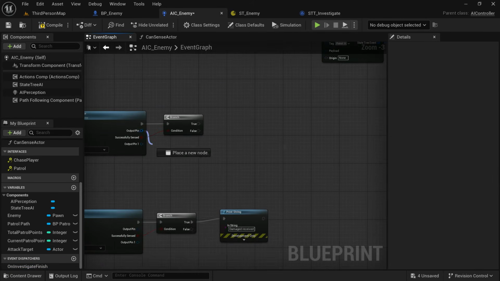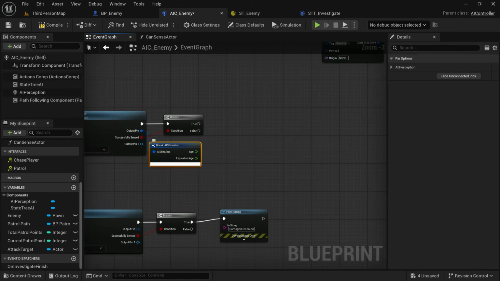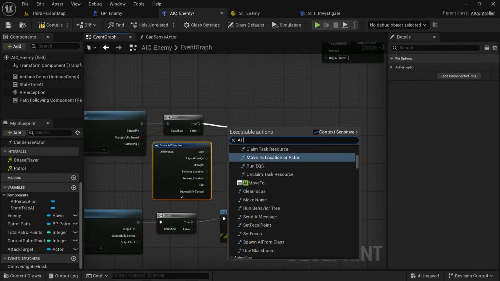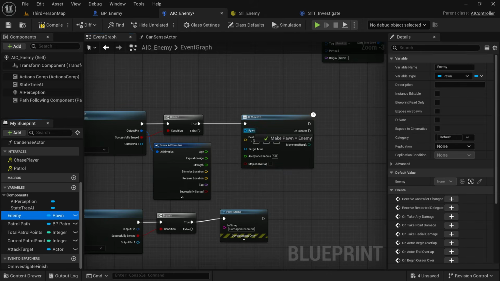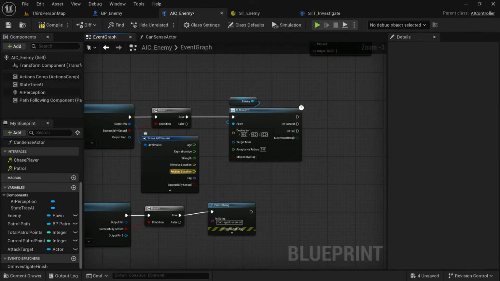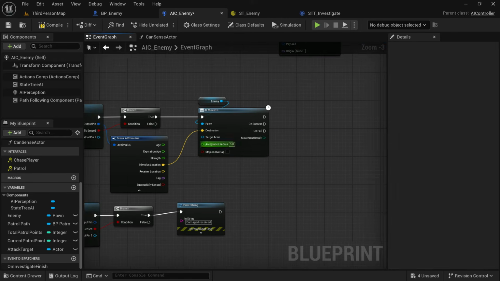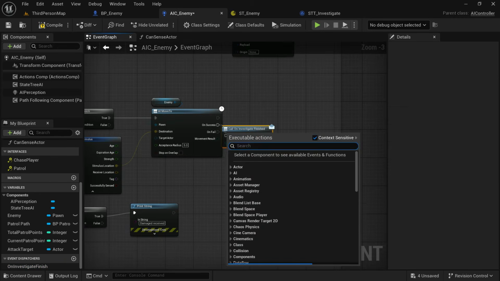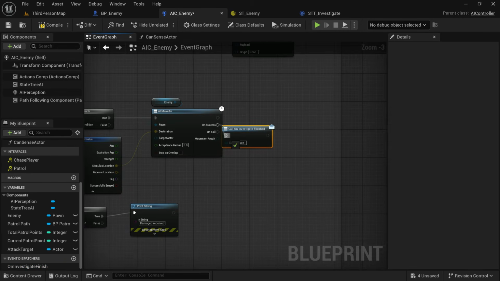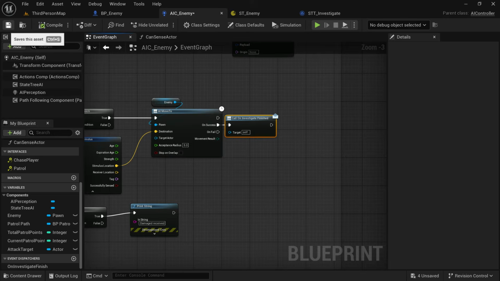Off our hearing sense, we're going to break this output stimulus. We're going to say AI move to. We're going to input the enemy, and we're going to input the stimulus location. So this way it's going to move to wherever it heard something. On success, we're going to call investigate finished, that event dispatcher we just made.